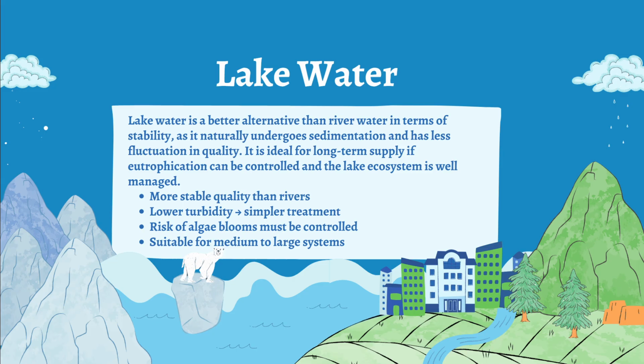Lake water is a better alternative than river water in terms of stability, as it naturally undergoes sedimentation and has less fluctuation in quality. It is ideal for a long-term supply if eutrophication can be controlled and the lake's ecosystem is well managed.